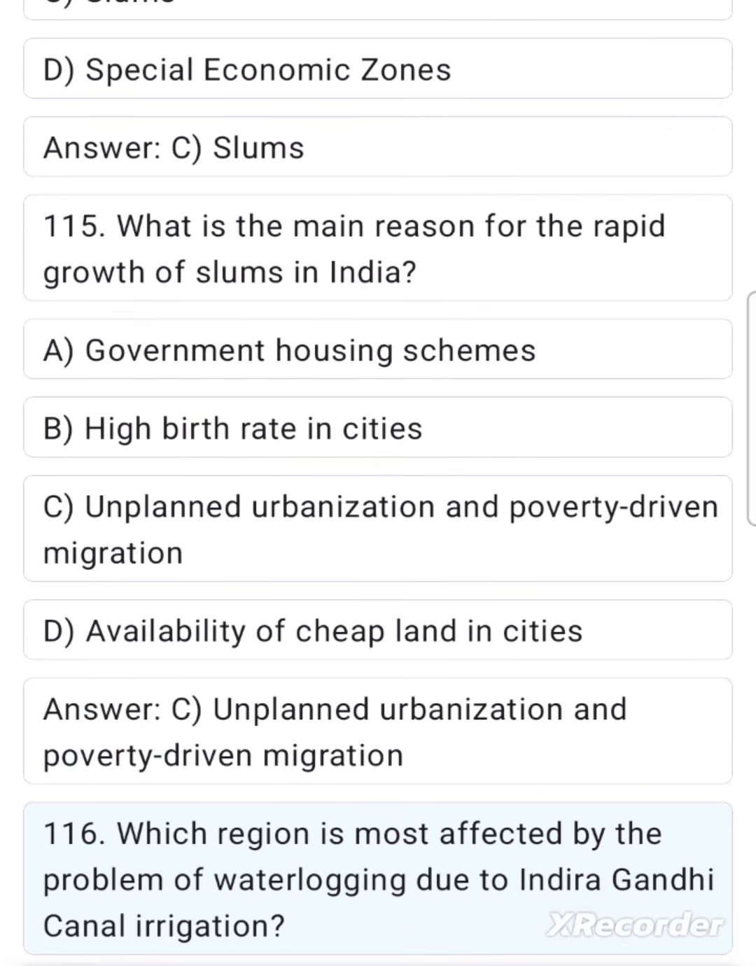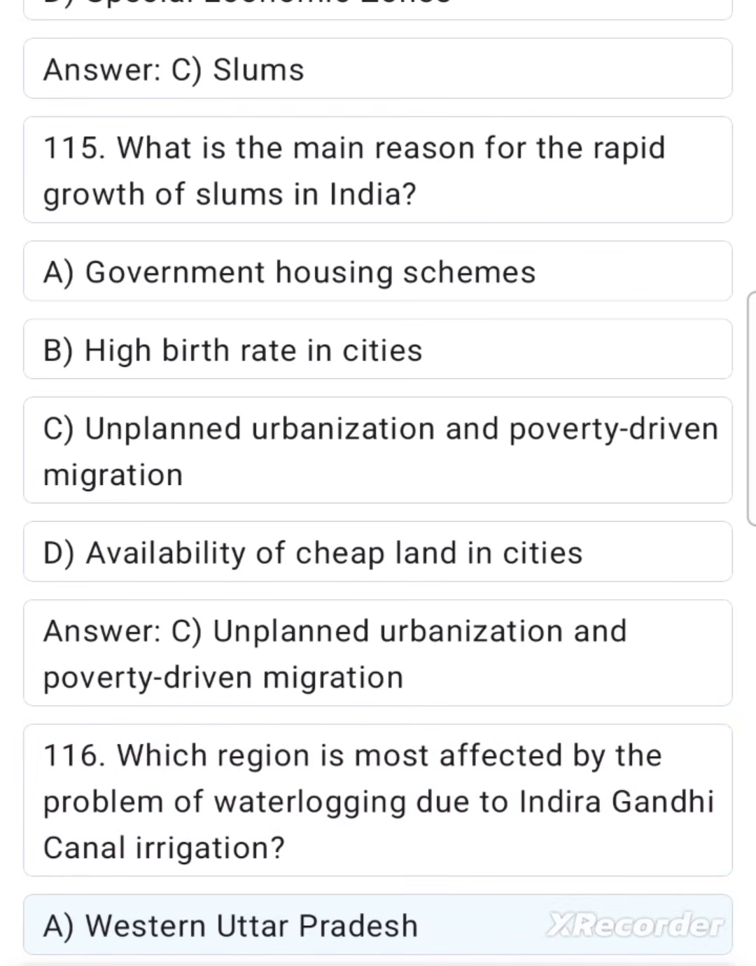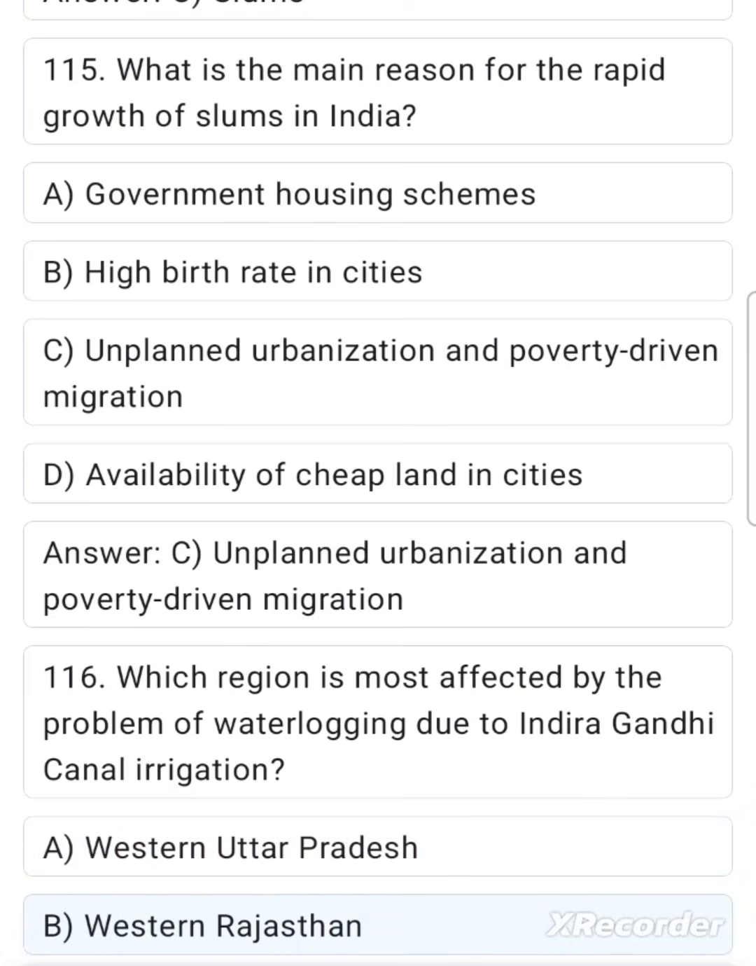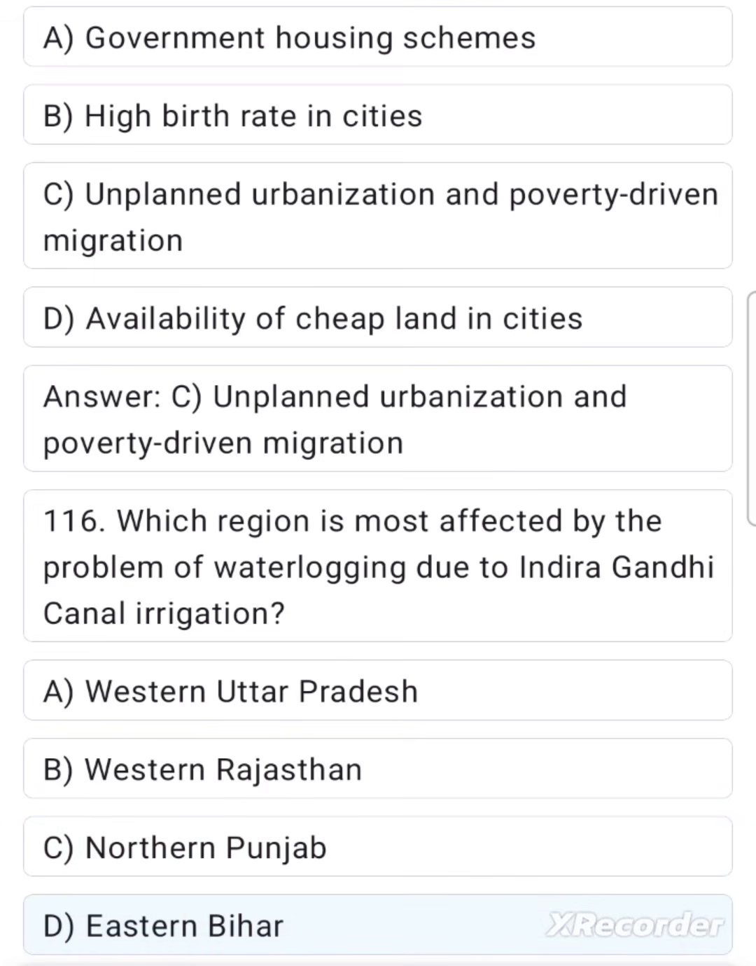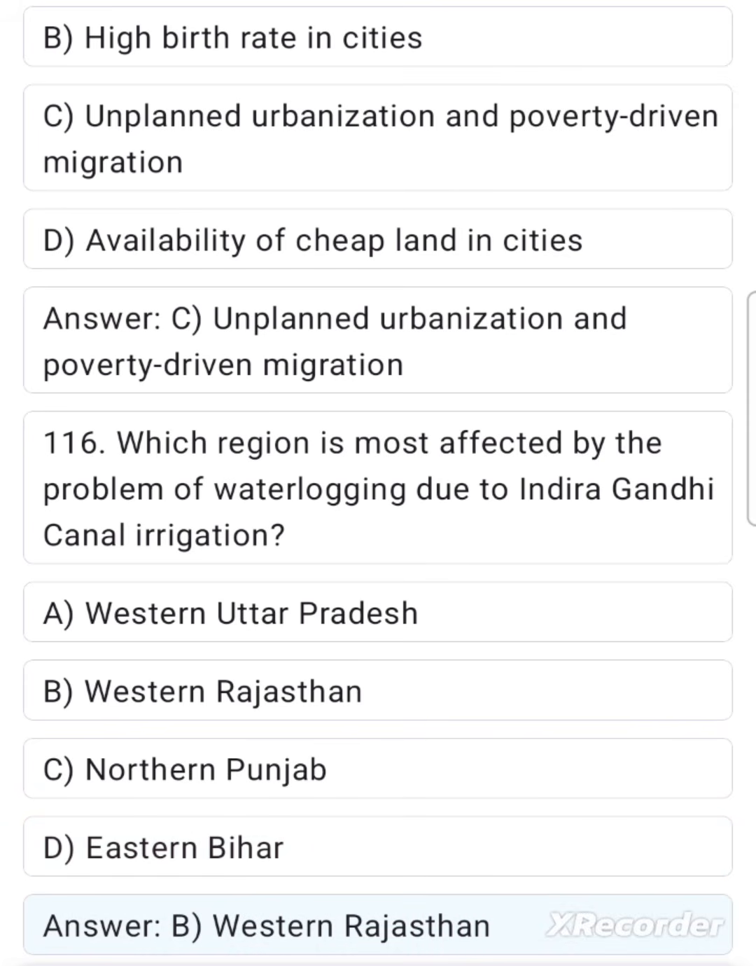116. Which region is most affected by the problem of waterlogging due to Indira Gandhi Canal irrigation? A. Western Uttar Pradesh. B. Western Rajasthan. C. Northern Punjab. D. Eastern Bihar. Answer. B. Western Rajasthan.